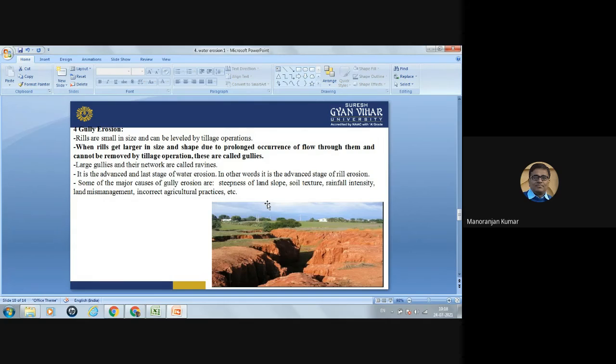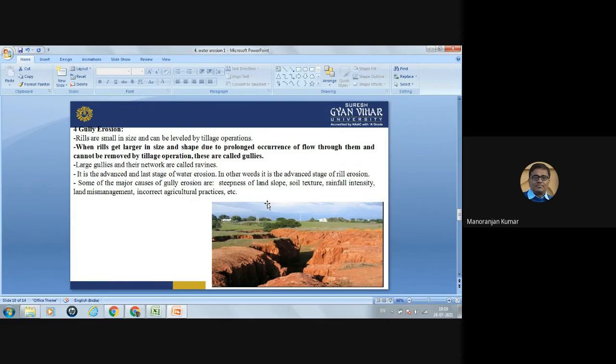Now, the next type of erosion is gully erosion. In the previous slide we have seen the rill erosion. If the rills are small in size, then they can be leveled by tillage operation. But when rills get larger in size, if you don't do any tillage operation in the field, then that rill will get larger.